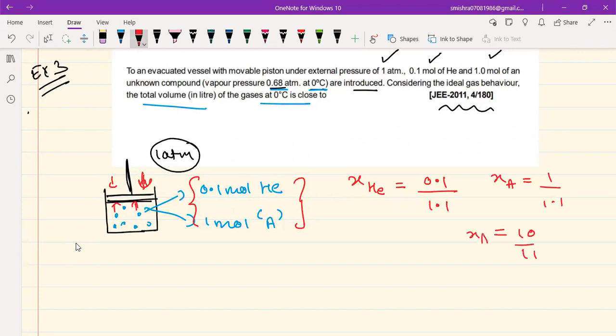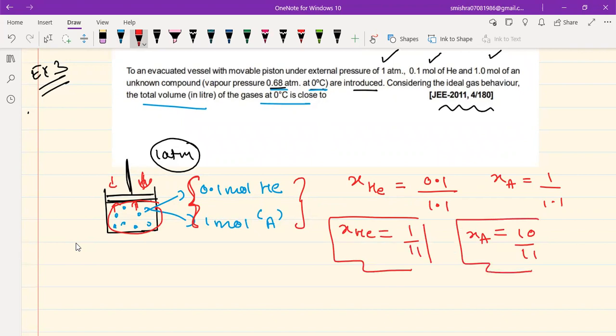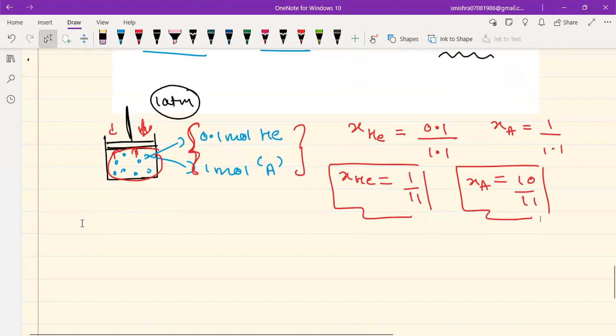Now, I begin to investigate: if this entire mixture was in gas phase, then the mole fraction of helium should have been 1 by 11 and the mole fraction of the unknown substance should have been 10 by 11. And now I begin to investigate, is it even possible for them to stay in the gas phase? Is it possible for them to stay like this?